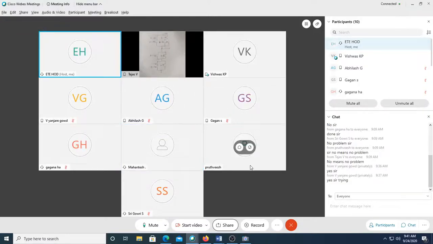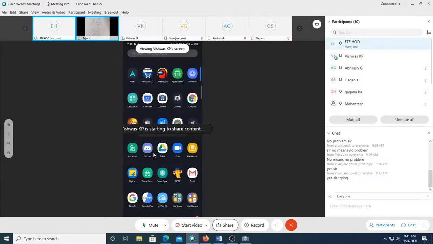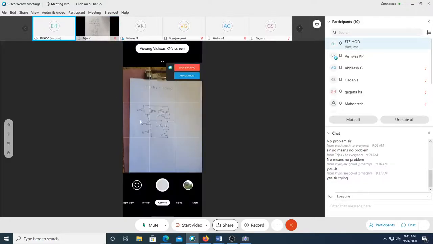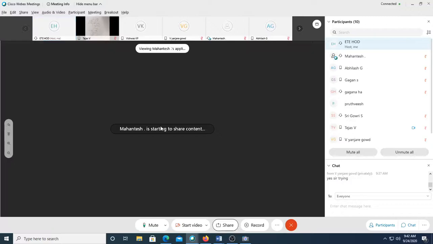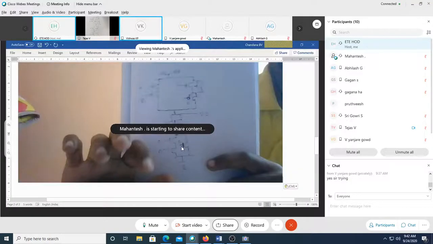Vishwas, show me your circuit again. Your circuit was pull down, which is actually A plus B into, so it would have been there in series. Okay, I think he wrote it fine. Vishwas, so this AB has to come in series. Okay, sir.